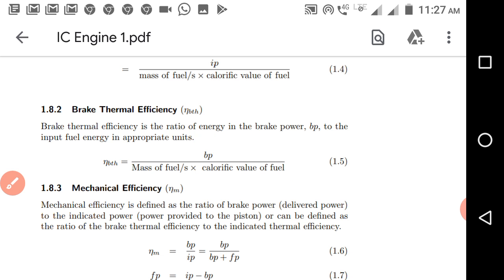Then mechanical efficiency. It is concerned with the indicated power and the brake power. Whatever pressure is applied over the piston inside the engine cylinder, from that how much power we are getting at the crankshaft. The power at the crankshaft is the brake power, and the power from the pressure applied on the piston is the indicated power, and the ratio of these we call the mechanical efficiency. So that is brake power divided by indicated power.